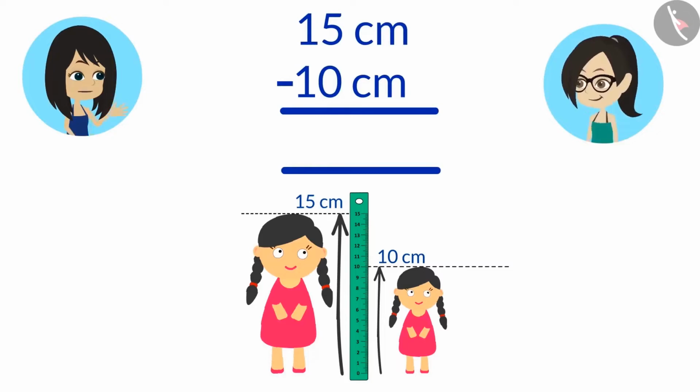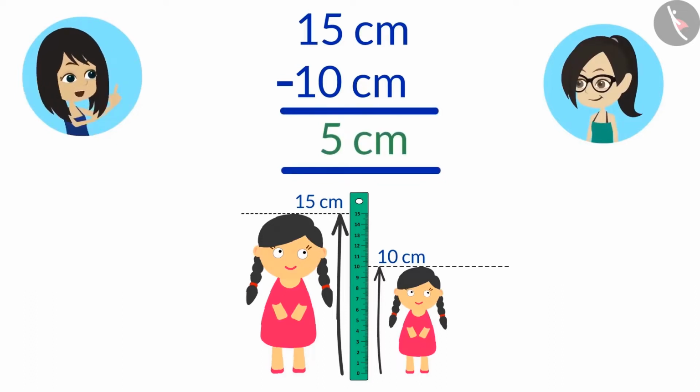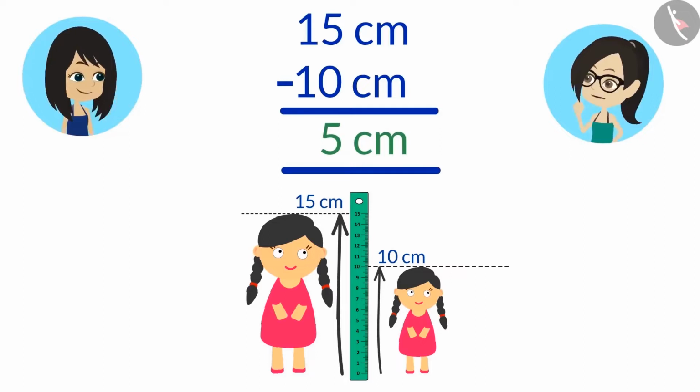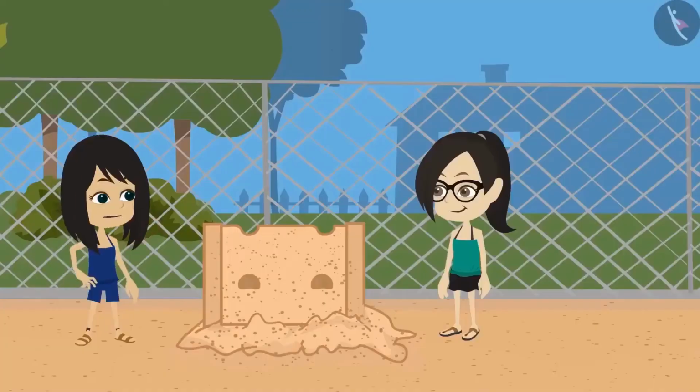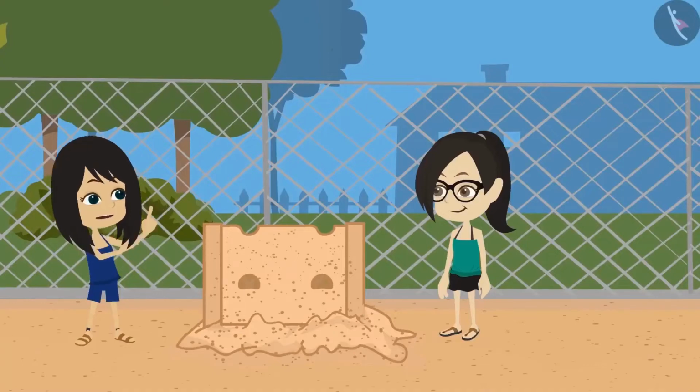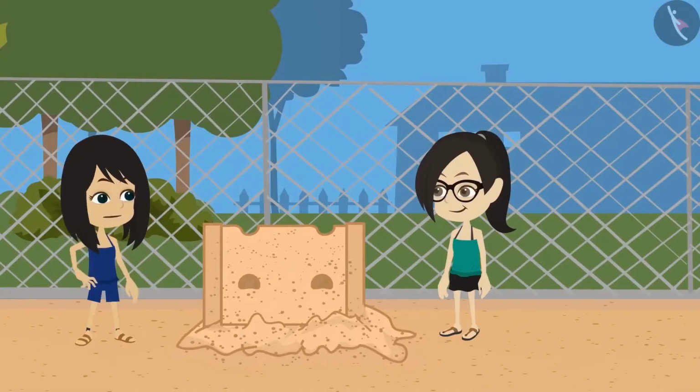If we subtract 10 from 15, we will get 5. That means your doll is 5 centimeters taller than my doll. Yes, and we can also say that your doll is 5 centimeters shorter than my doll. Yes. Now if I want to get a doll which is the same size as that of your doll, then I have to buy a doll of 15 centimeters.